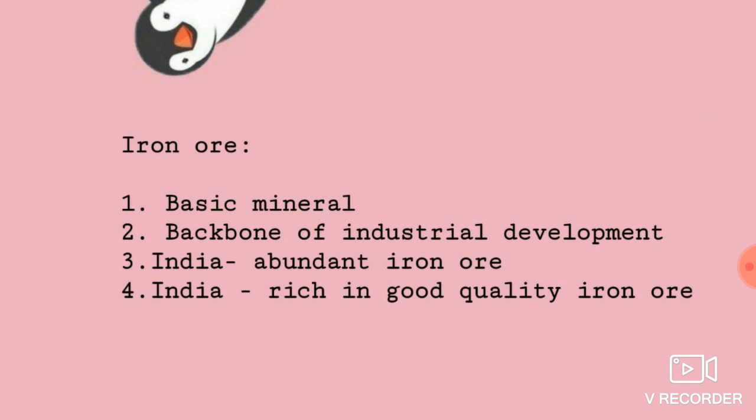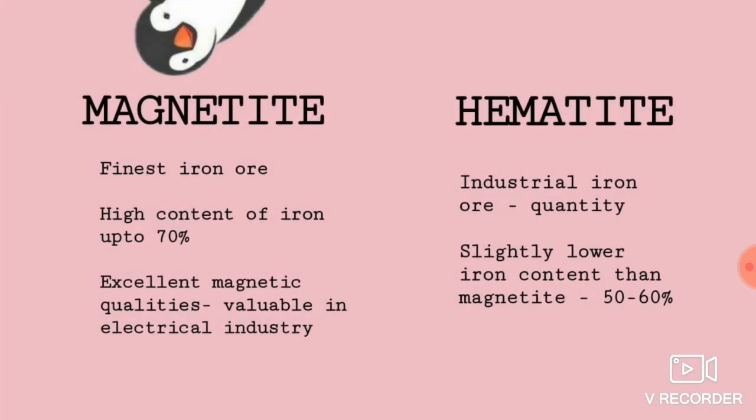But also, it is rich in quality. We are not only producing more iron ore, but also very good quality iron ore. So these are the keywords. Iron ore is the basic mineral, it is the backbone, it is abundant in India, and it is also of good quality. And iron ore is of two types. Actually, it is of four or more types, but we are going to discuss two mainly: magnetite and hematite.